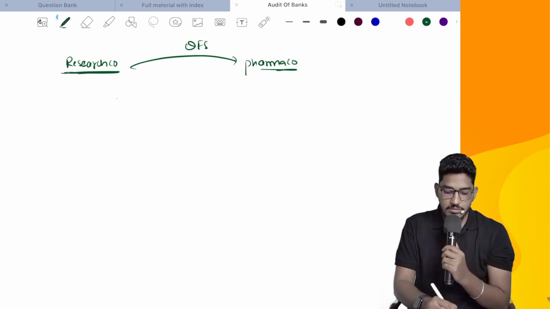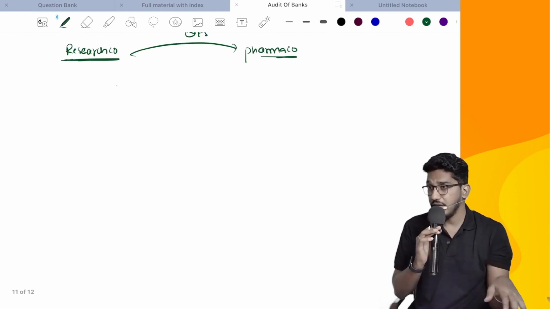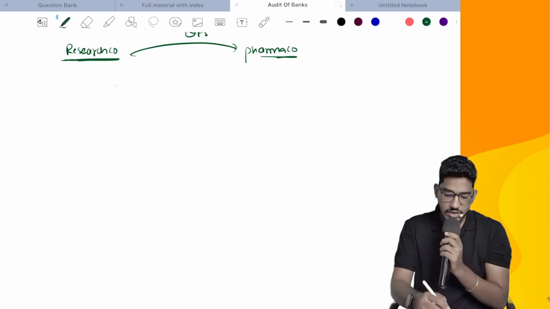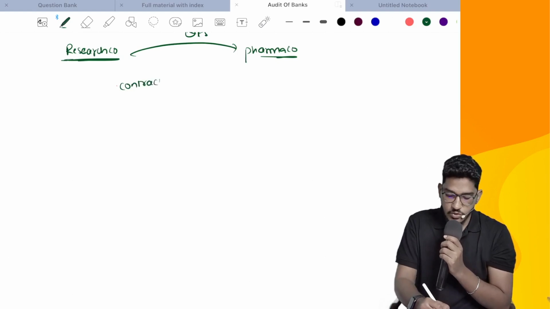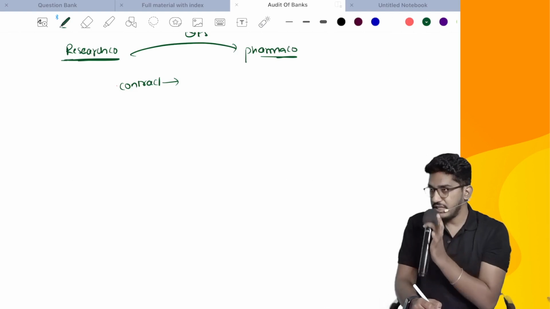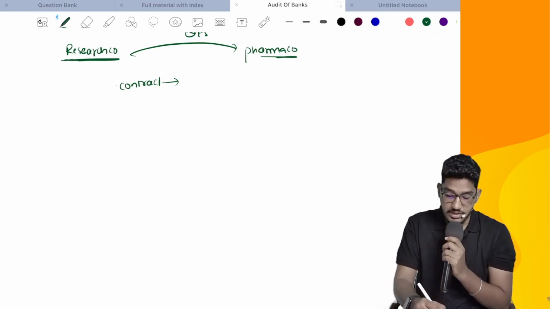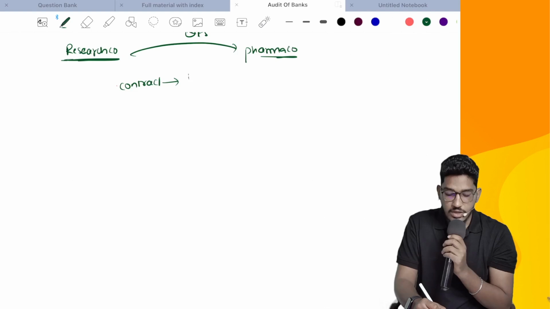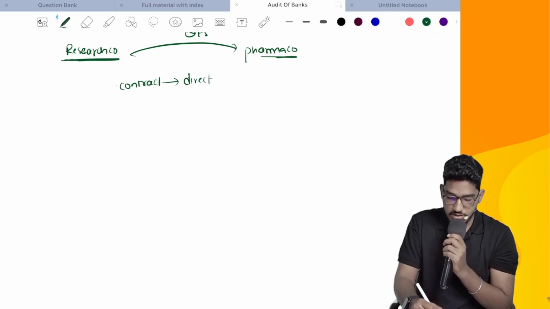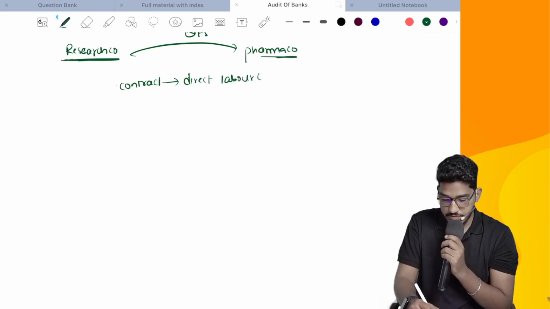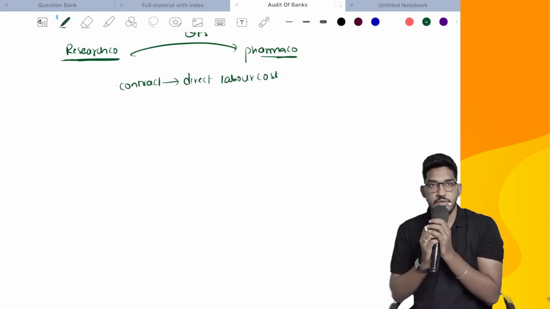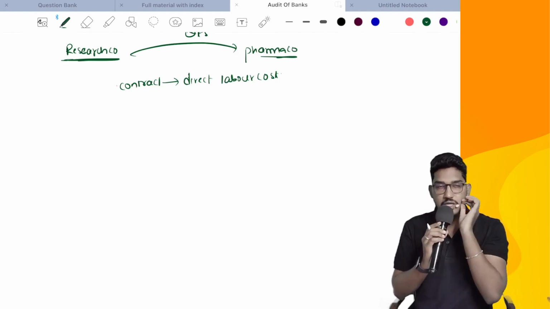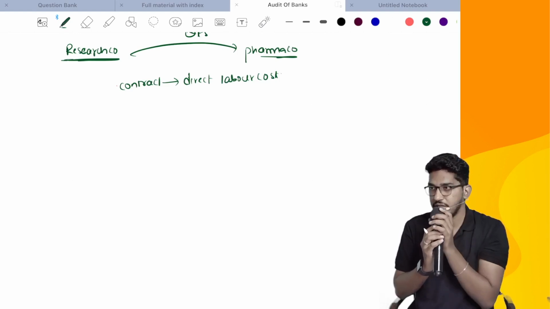So in order to get that reimbursement, this research company has to submit quarterly financial statements, that too as per the requirements given in the contract. Now, say for example, in the contract, they told that this pharma company will reimburse expenses relating to research. And in that they told that they will also give reimbursement of direct labor cost associated with the research. What did they mention in the contract? They will give a reimbursement of direct labor cost also.